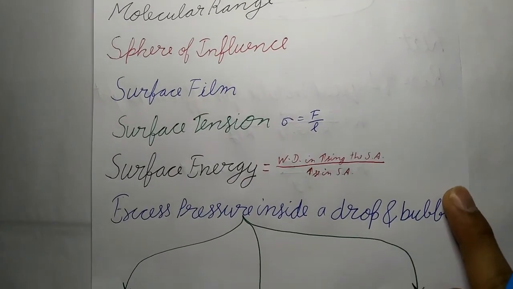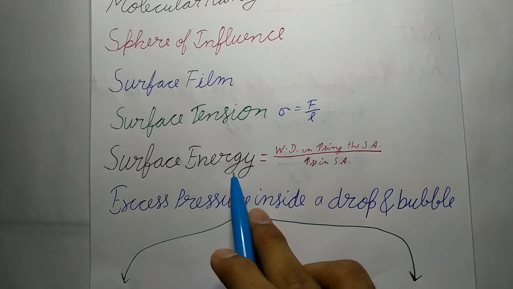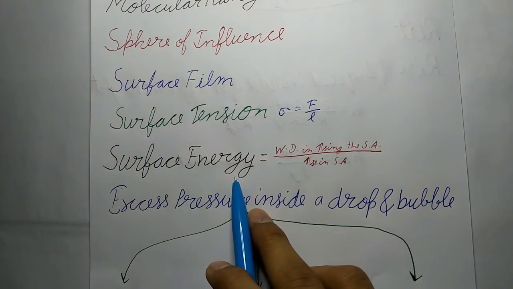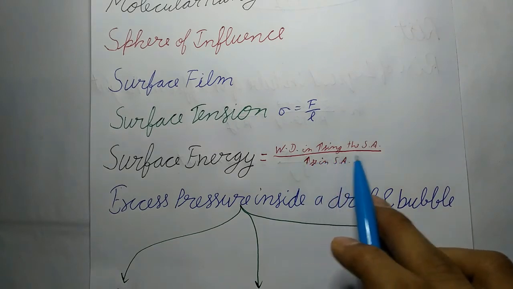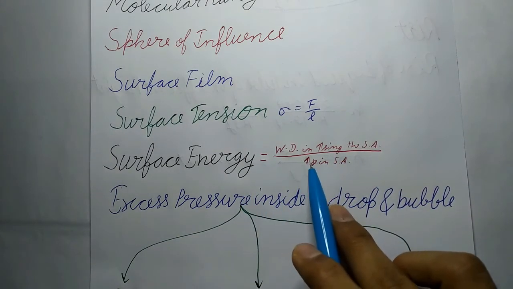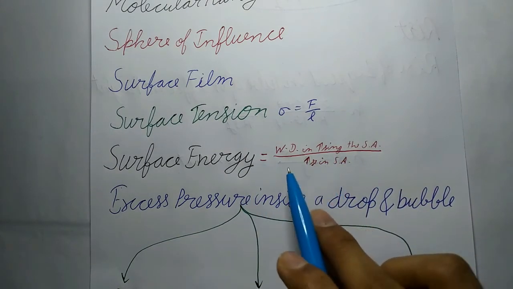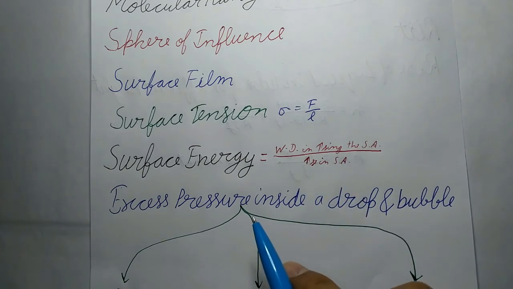Next is surface energy. The additional potential energy per unit area of the surface film as compared to the molecules in the interior is called the surface energy. Surface energy will be equal to work done in increasing the surface area upon the increase in the surface area. Surface energy of a liquid is numerically equal to the surface tension of the liquid.